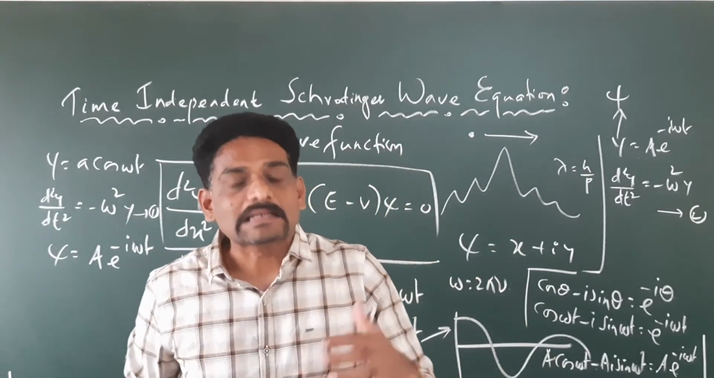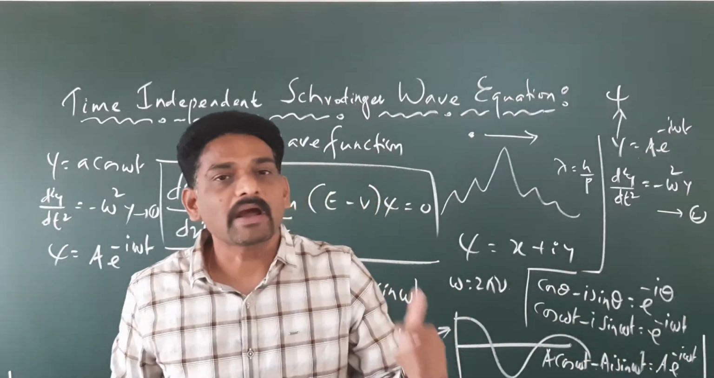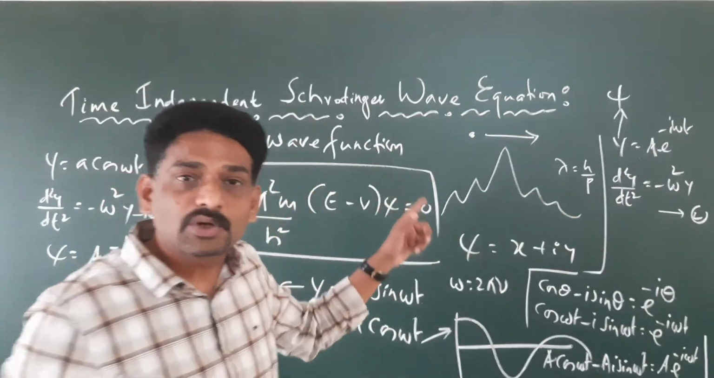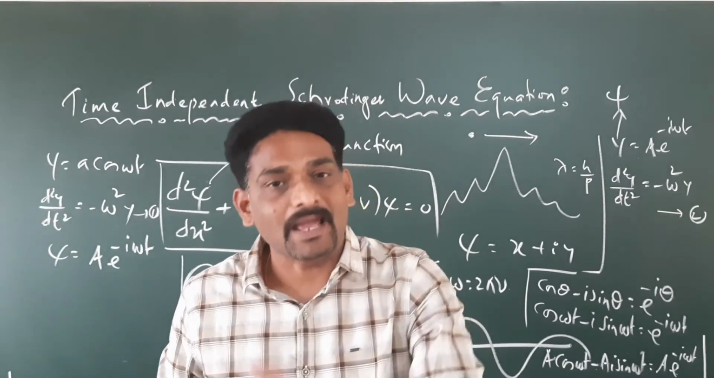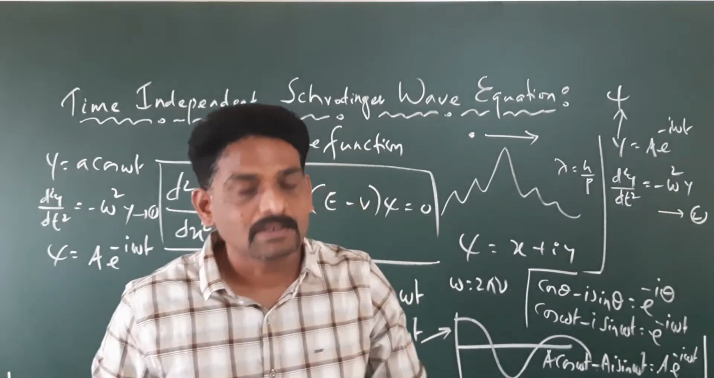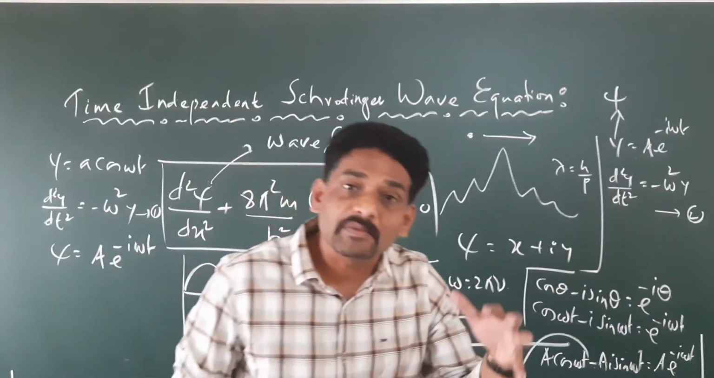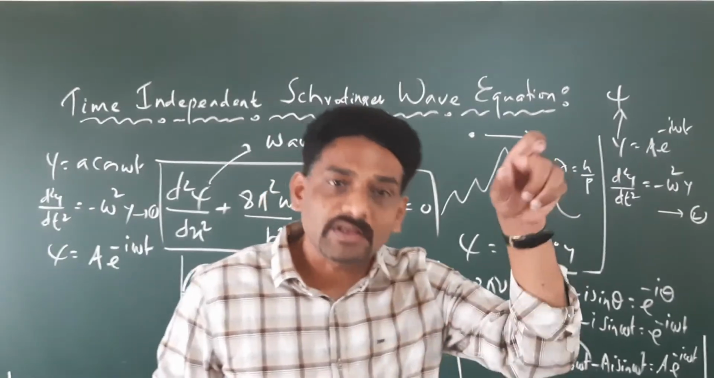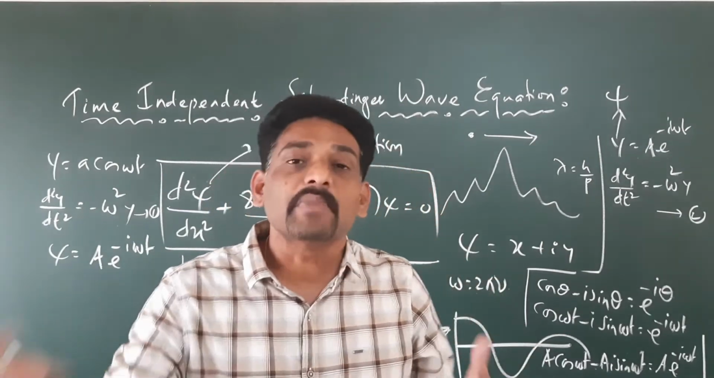The answer is that in real-time applications, most of the applications can be solved by taking the time-independent Schrodinger wave equation. Why? Because the time-dependent Schrodinger equation takes care of both the position and time changes, and that equation involves the imaginary term. What is the meaning of an imaginary term? The wave function is involving an imaginary term. When it involves an imaginary term, you cannot represent any system.